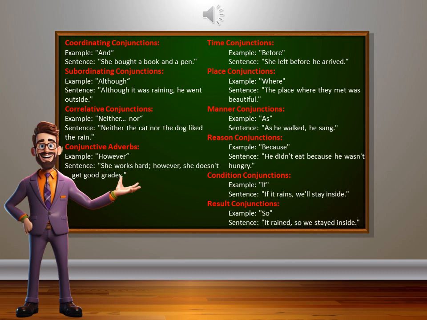Condition conjunctions. Example, if. If it rains, we'll stay inside. Result conjunctions. Example, so. It rained, so we stayed inside. These examples illustrate how conjunctions can be used to connect words, phrases, or clauses in a sentence, as well as to express relationships between ideas.